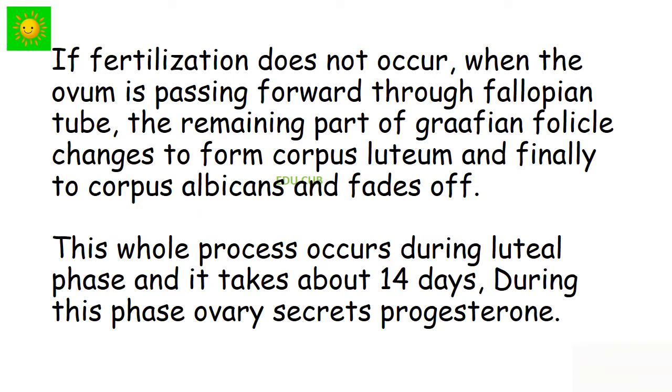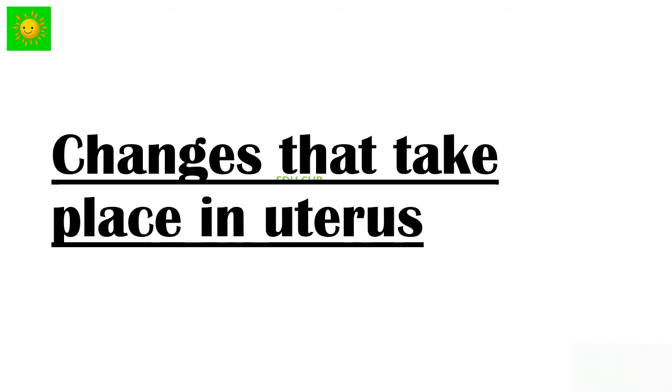If fertilization does not occur when the ovum is passing forward through the fallopian tube, the remaining part of the Graafian follicle changes to form the corpus luteum and finally the corpus albicans and fades off. This whole process occurs during the luteal phase and it takes about 14 days. During this phase, the ovaries secrete progesterone. Let's see what are the changes that take place in the uterus.